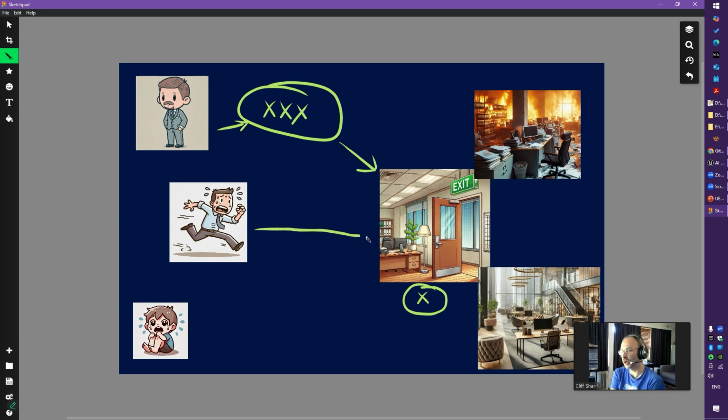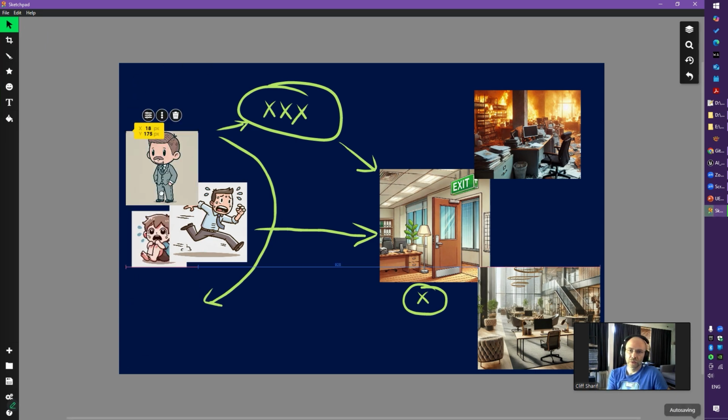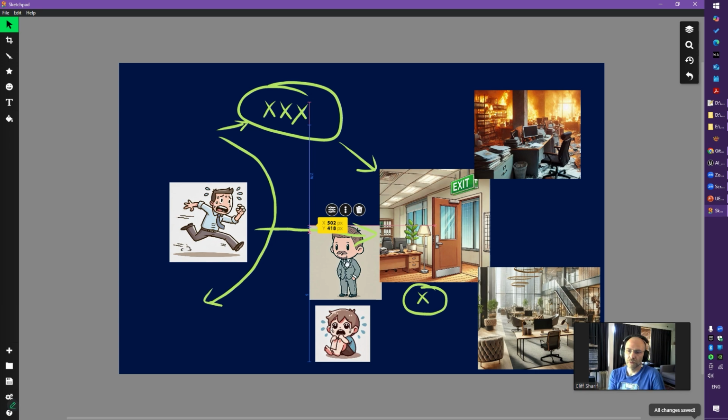He just runs to the emergency door, the exit door. And the third character, the kid, is frightened. He knows where that door is, but he can't move. Crying hard, very frightened. So perhaps one of these guys can find this kid, and together they can move to the emergency door.